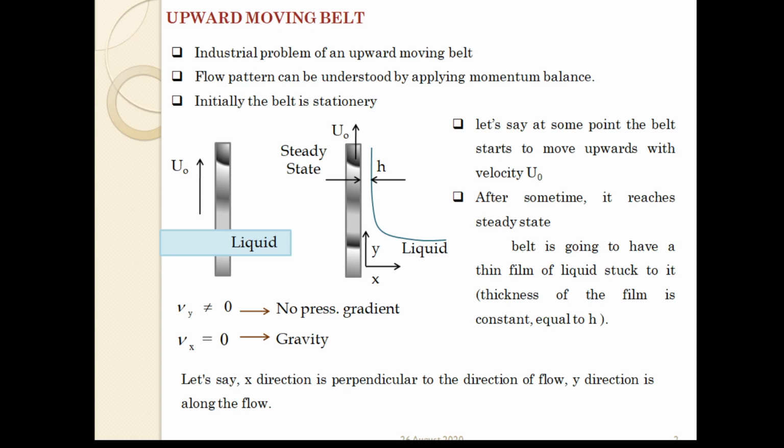Whatever liquid is attached to the belt is also moving upward, but as there is no pressure gradient, only the gravity force is acting on it. So gravity will try to pull down that liquid which is attached to the belt.